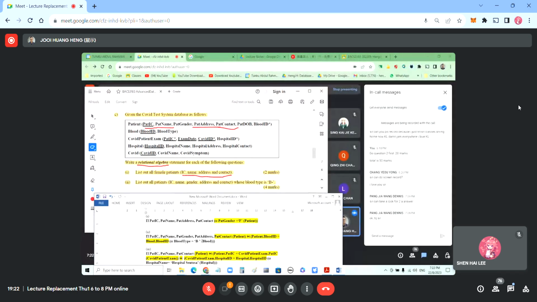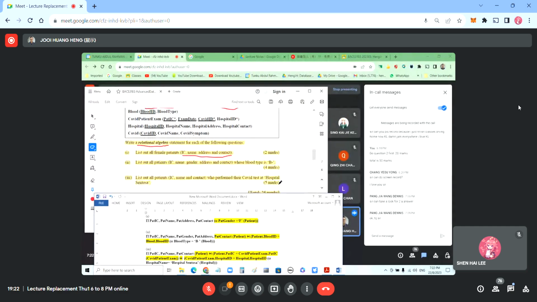Two tables join. Then after that, we need to have three table join. What is this? List out all patient names who performed their COVID test at Hospital Sentosa. So you need to know this is the hospital name, so you need to join the hospital table. This one is a patient, so you need to join the patient table. So patient and hospital.